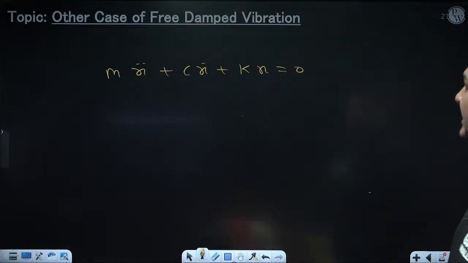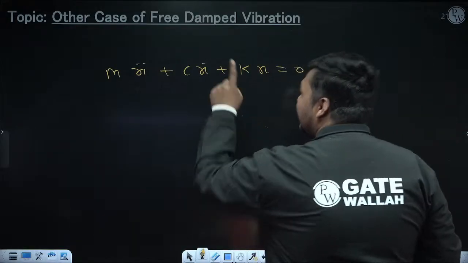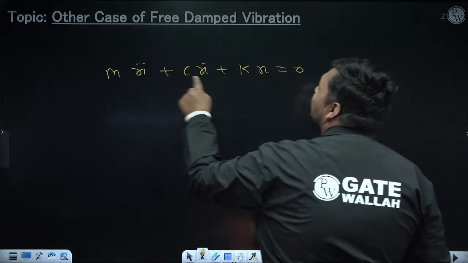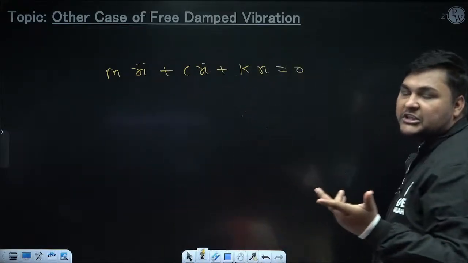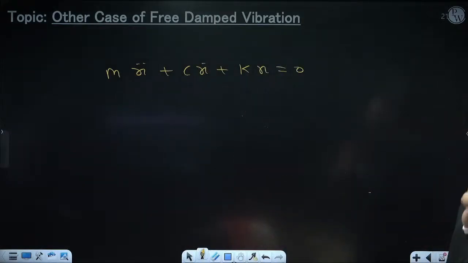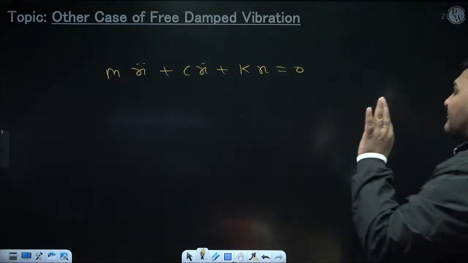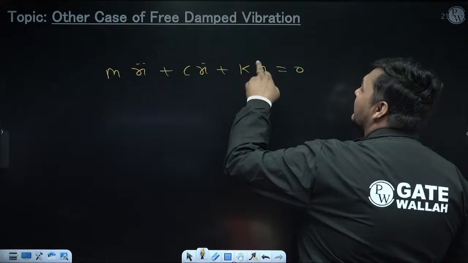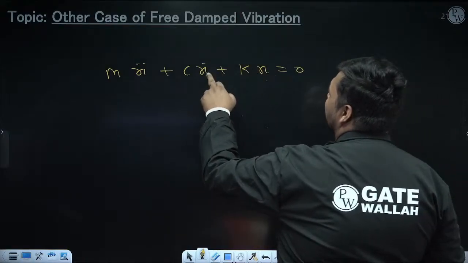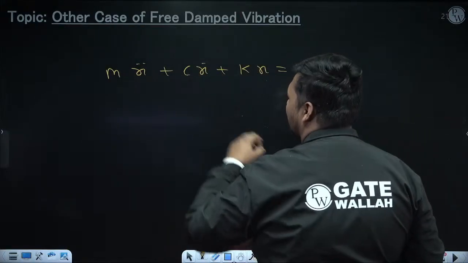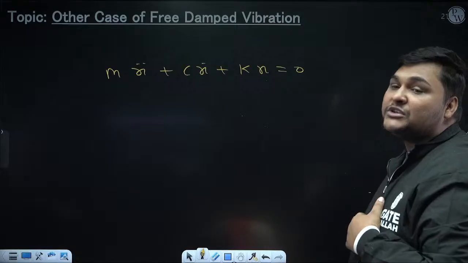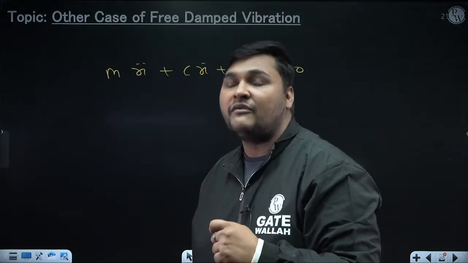But for other case now, if it is free band vibration, the pattern of the equation will be like this. But here the coefficients might change. And that we will come to know after derivation. After derivation, we have come to know that for general case, the coefficient of x is k, the coefficient of x dot is c, the coefficient of x double dot is m. But what will be these coefficients for other case, that we will come to know after derivation.